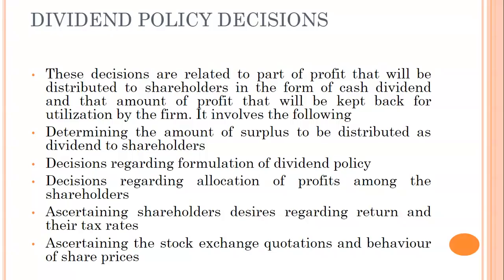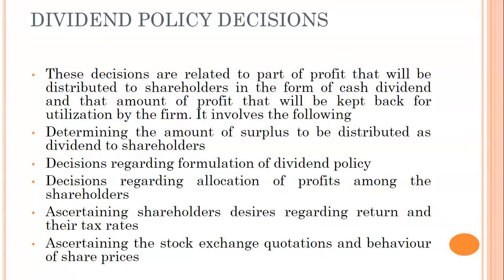If any investor is listening to the class, you'll be getting mail from the company in which you are invested stating about the dividend policies, your voting rights, everything. At least every 3 months once you will get a mail from the company regarding their financial position. Decision regarding allocation of profit among the shareholders. That's what we have discussed in point number one.